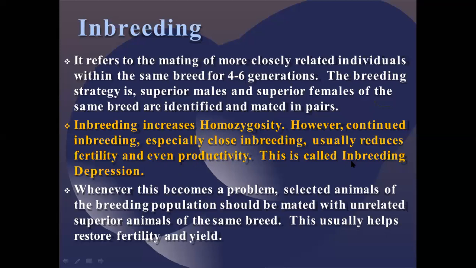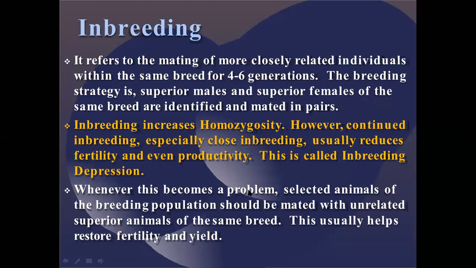So this is called inbreeding depression. Yes, it is very good that you can go for 4 to 6 generations, but you can't experiment by taking the same animals again and again and checking for the productivity. It is not optimal because there is an issue related to fertility, and second, productivity. So that is called depression, inbreeding depression. There is a depression of that gene that generally takes place.